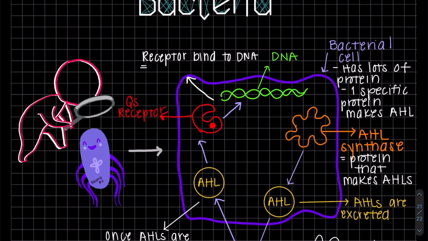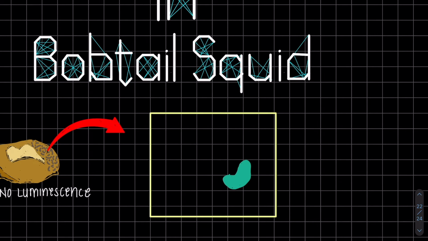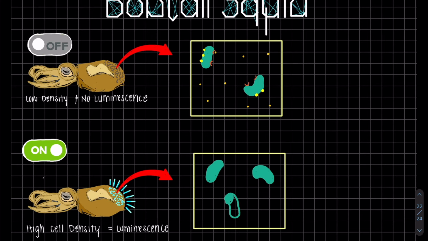leading to gene expression. Animals, like the bobtail squid, use quorum sensing to produce bioluminescence. When there is a low cell density, there is no luminescence, but at high cell density, as stated earlier, we